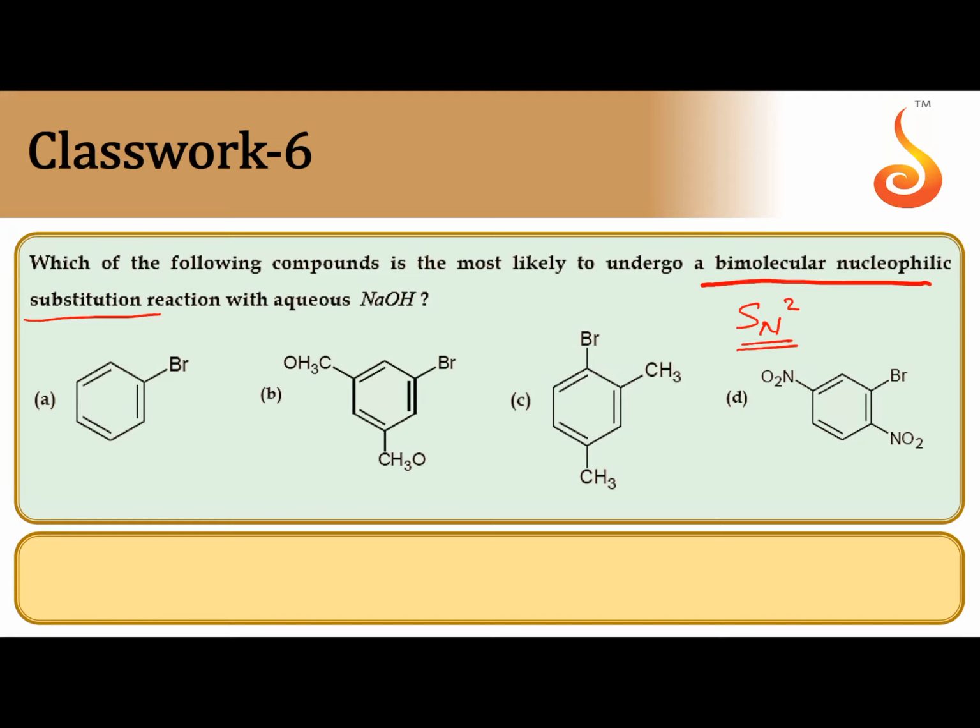electron withdrawing groups like CN, like NO2 at ortho and para positions, it may undergo SN reactions. So in this case, bromobenzene doesn't undergo. Here, this is OCH3 actually. These OCH3 groups are electron donating groups. CH3, CH3 both are donating groups. But in the case of this one, the NO2 group is at ortho position. So it makes the bromobenzene undergo SN reactions. So the answer is D.